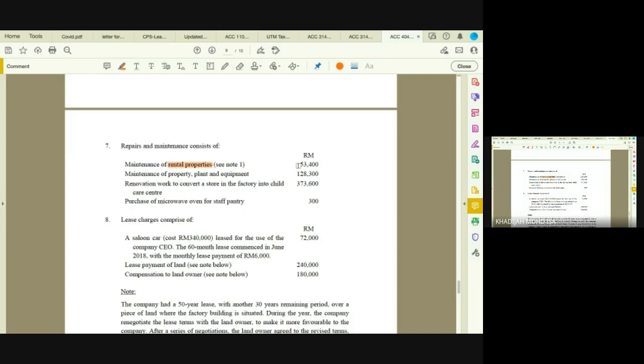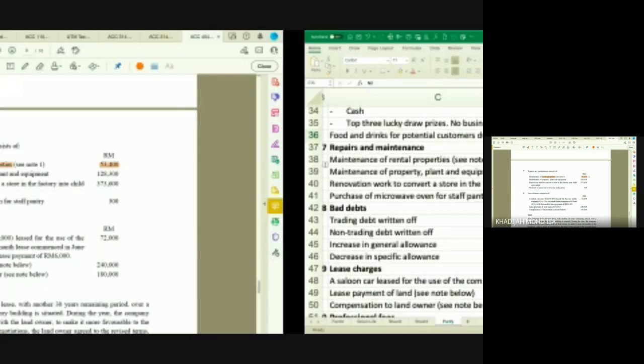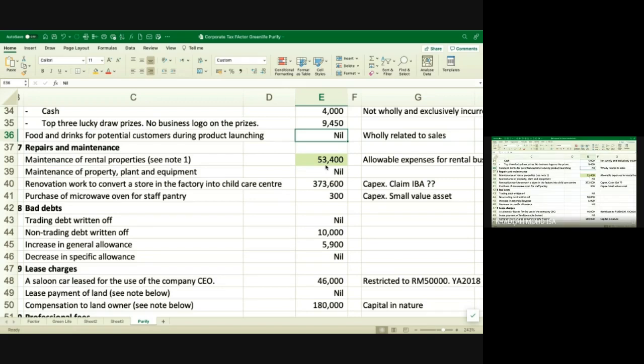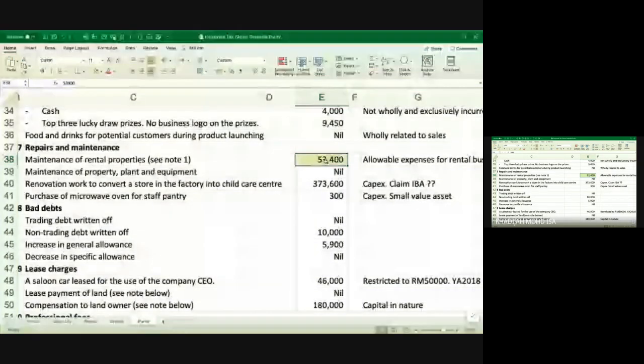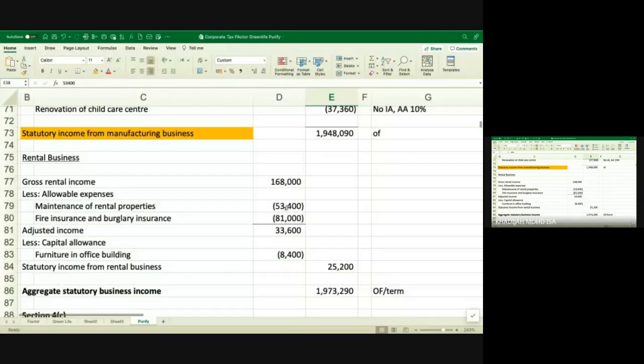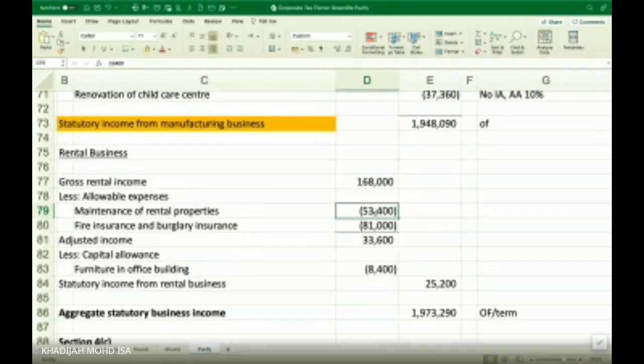Now, any expenditure incurred for that, you are going to deduct against your rental income. 53,400. So you have to add back first in your tax computation, then you deduct against your rental income. So for your repair and maintenance, you add back 53,400 because that is not an expense incurred for business 1, but you are going to deduct it against your business 2, 53,400. So you deduct against your gross rental income here.